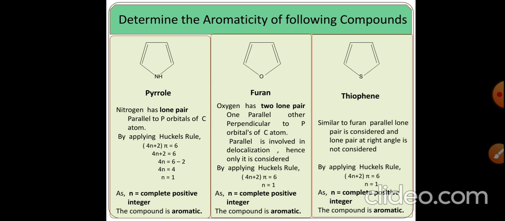Therefore 4n plus 2 is equal to 6. This is a simple mathematical calculation. Therefore n is equal to 1. n is a complete positive integer, therefore the compound is aromatic. So pyrrole is an aromatic compound.